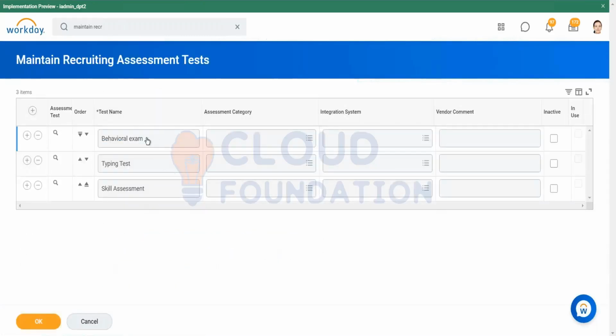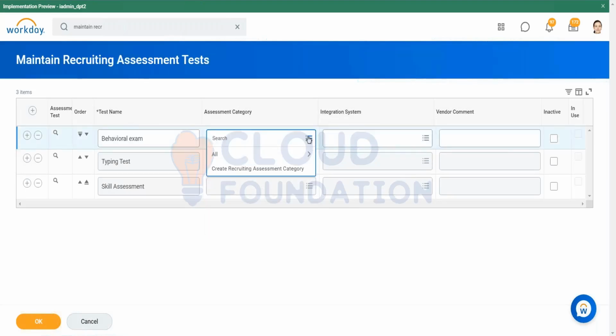You can see over here, these are the three types of test names present in the system. We can add our own as well. Then it asks for the assessment category, where we have to mention the category. Behavioral, right? Did we create that category behavioral just before? Yeah, we did. It is showing over here. Typing and skill assessment is also there. We have not yet created category for those, but we can.